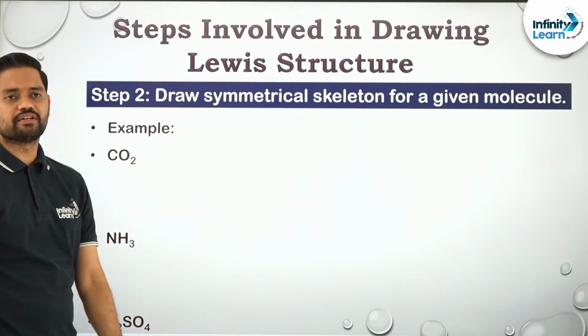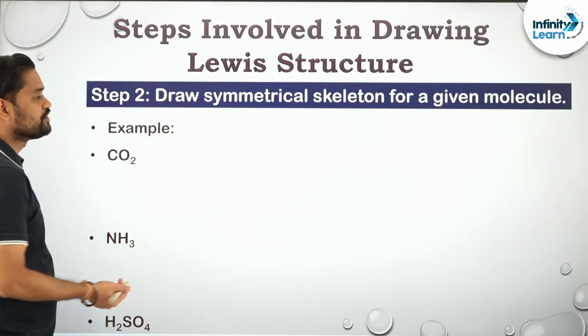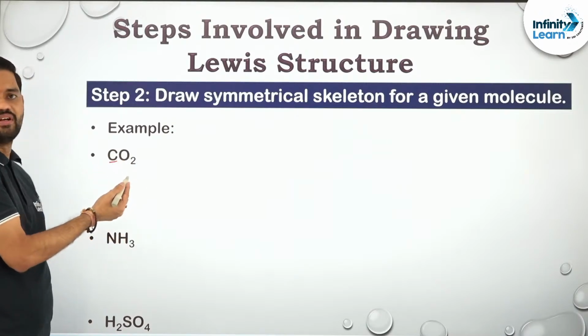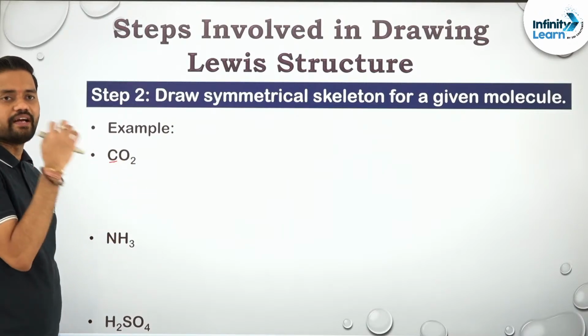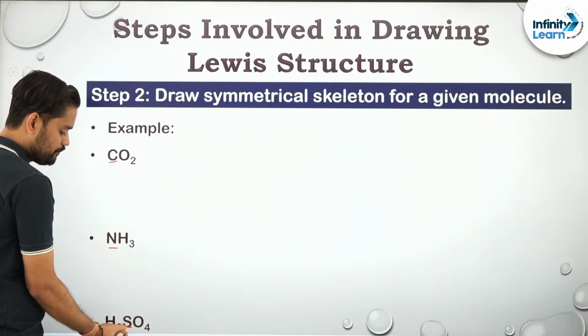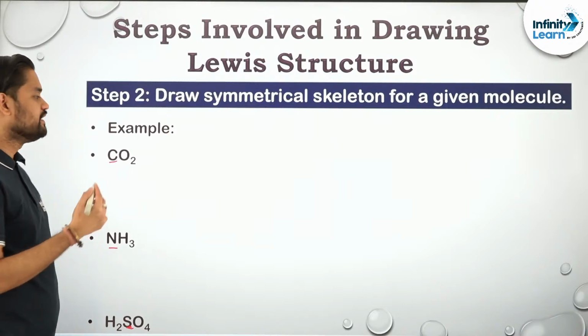Talking about drawing the symmetrical skeleton, first of all select the central atom. Here the central atom will be carbon, because it is less electronegative as compared to oxygen and least in number. Similarly nitrogen, and the sulfur of H2SO4, and you have to draw this in a symmetrical way.